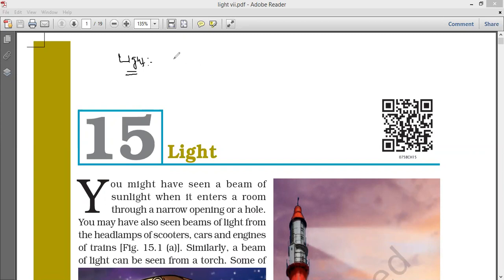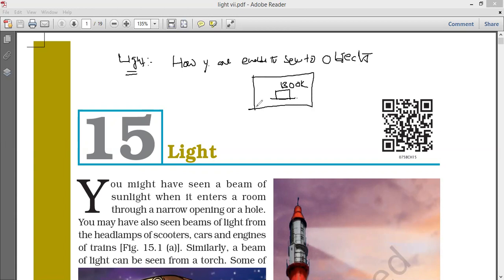So before that, how are you in a position to see objects? Suppose one book is there on the table, in this room. All lights were switched off. Now can you see the book on the table? No. Why? Because there is no light.